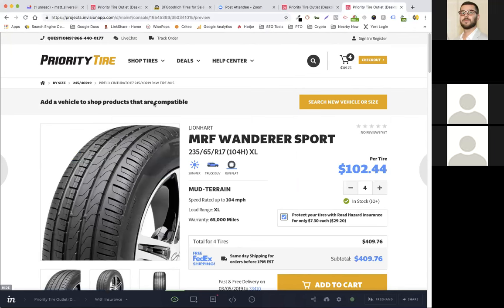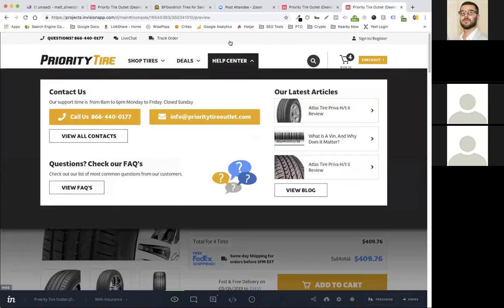Add a vehicle to shop products that are compatible. And then you can click here and that would pop up that widget in the middle of the screen to do that. The little homepage widget. Yeah. Got it.